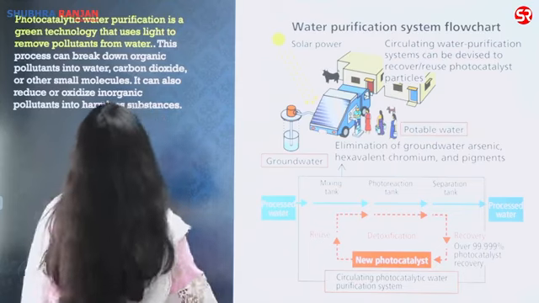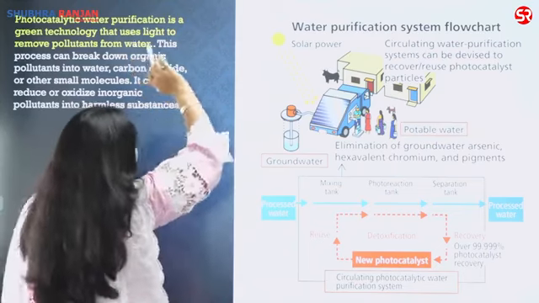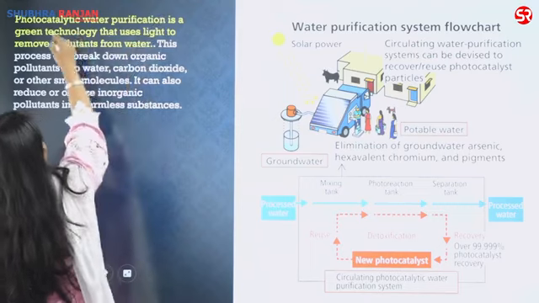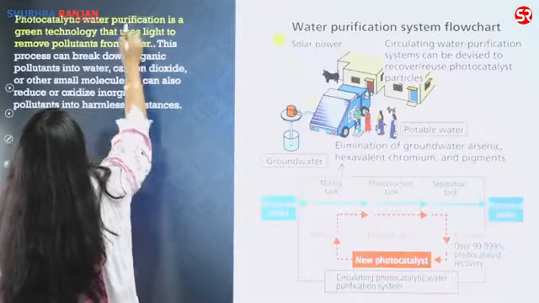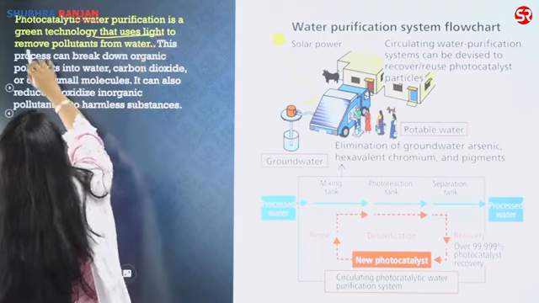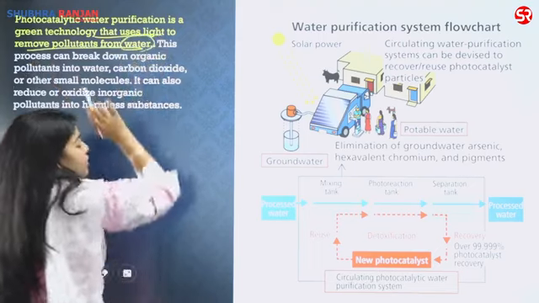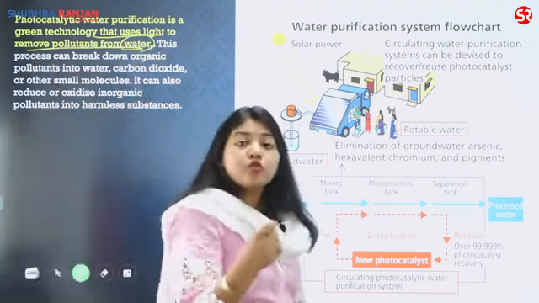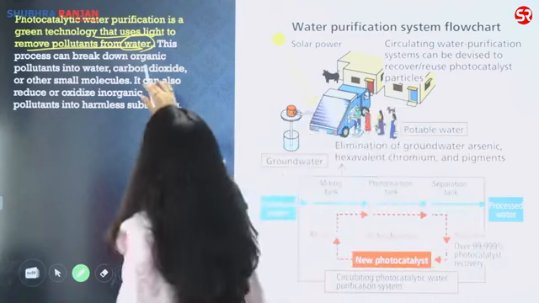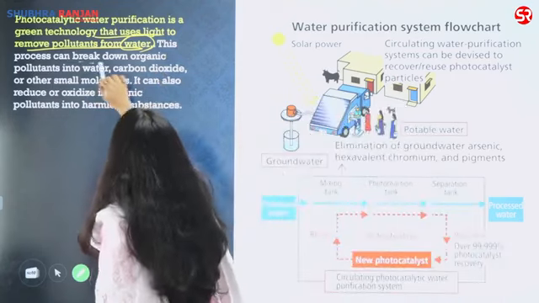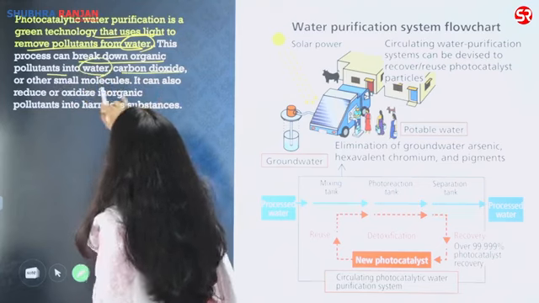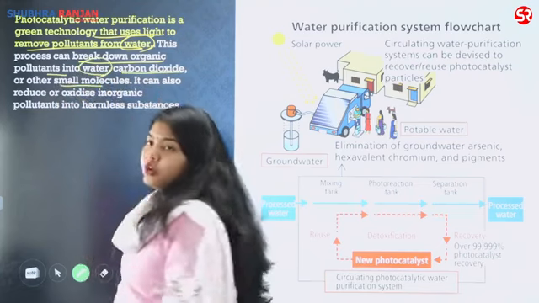Now, what is happening here? How exactly this purification system works? In this purification system, it uses light to remove the pollutants from water. So, सबसे पहले, what are you using here? You are using light. You are using light for removing the pollutants. This process can break down the organic pollutants into water, carbon dioxide and other small molecules.